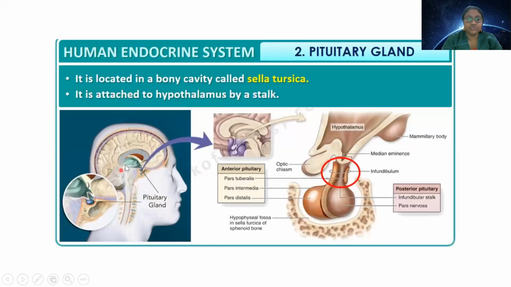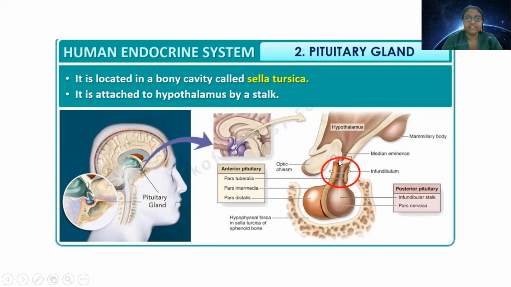I just wish to show you the location of pituitary gland. In this picture, you can see how it is located, as I told you, below the cerebrum. So this is the location of pituitary gland. I told you that there is a cavity made up of sphenoid bone, and the name of this cavity is sella tarsica, as it is mentioned.